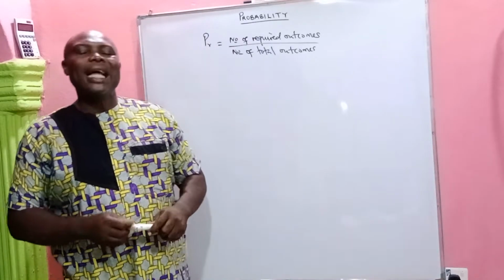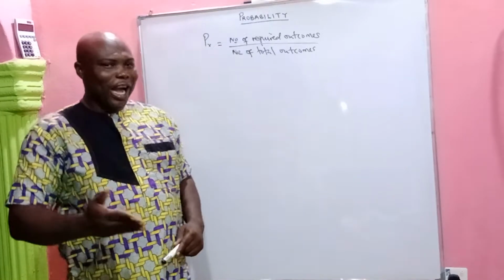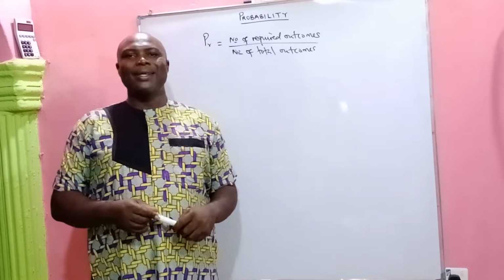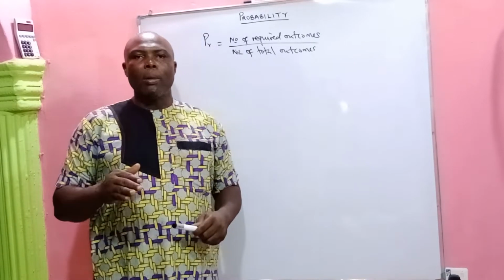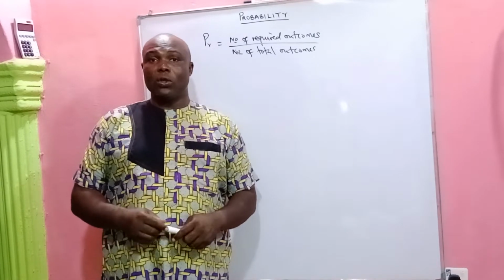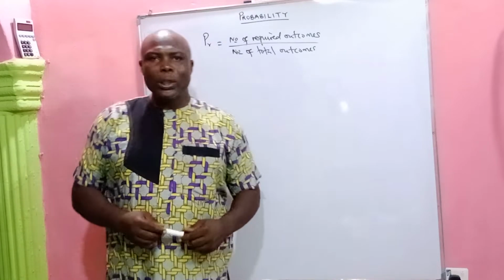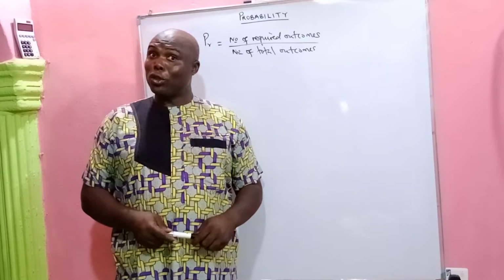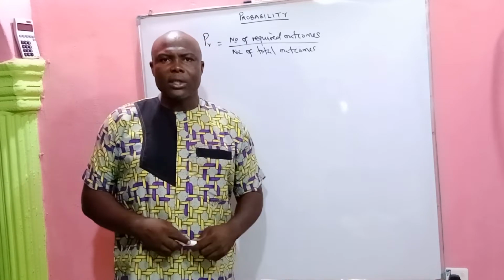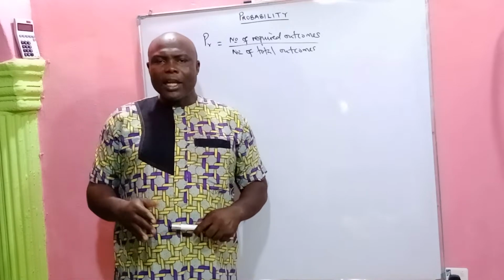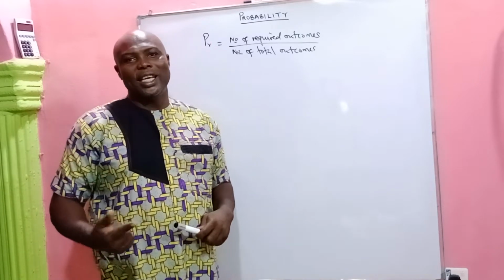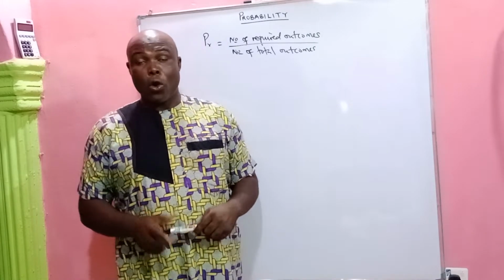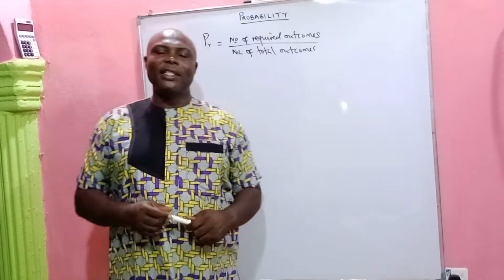All right, so understand that probability is chance. The probability of an event that will never occur equals 0. Take note of that. For instance, if today is Monday, what is the probability that tomorrow will be Thursday? The probability is 0, because if today is Monday, tomorrow will certainly be Tuesday. And so the probability that tomorrow will be Thursday will not occur. Such an event will not occur. And so the probability of such an event equals 0.